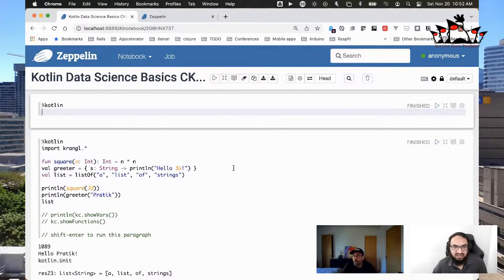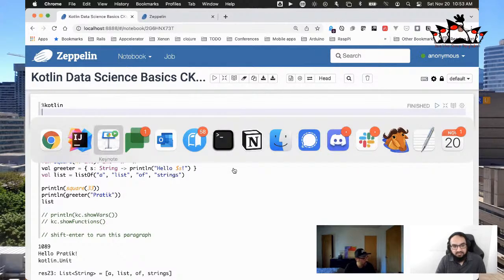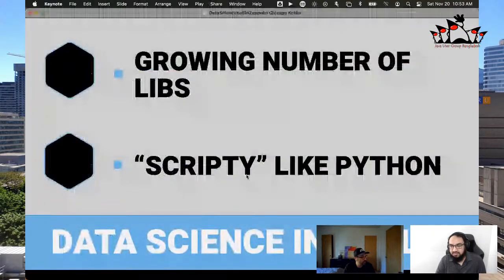Okay, so a couple of good questions came in. What would be the alternative to Scikit-learn or similar in Kotlin? Okay, this is a great question. Let me defer that question for a couple of minutes. I have a slide on that. And then the next question was, is the notebook code interoperable between JVM languages? The short answer is yes, it is. Because everything is running within a single Java runtime and interpreter, there is the possibility of interop. We'll talk a little bit more about that in a second, and we'll talk about scikit-learn in just a minute too.